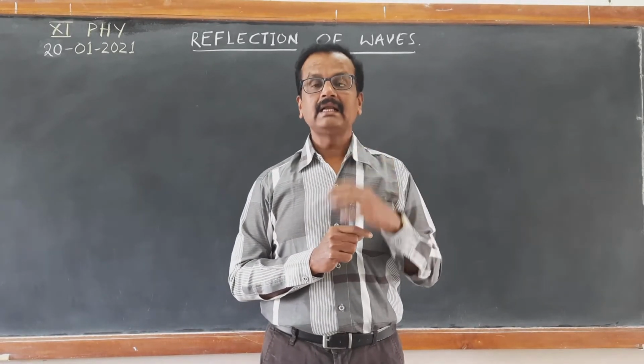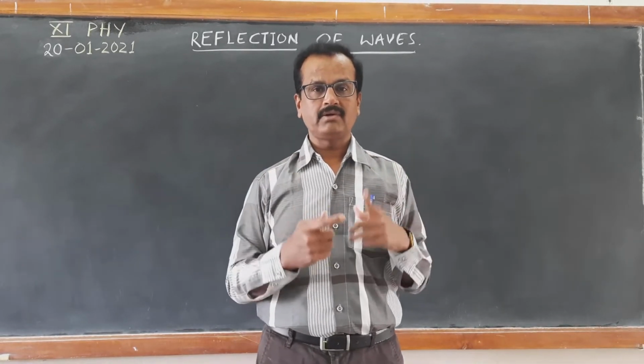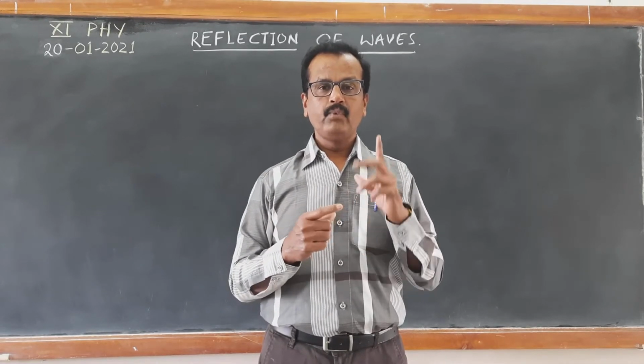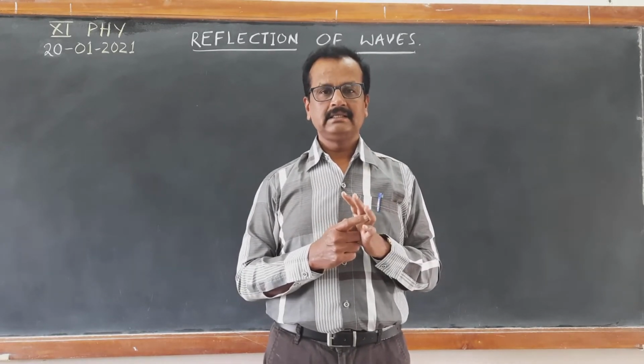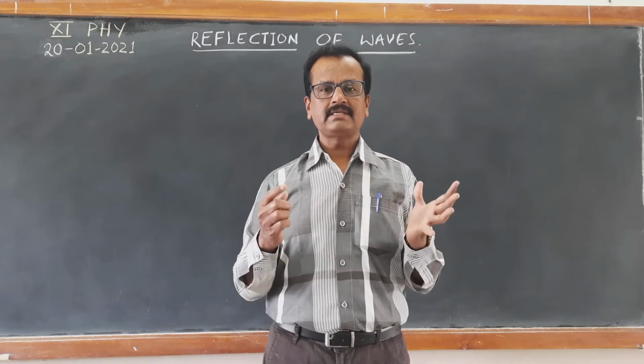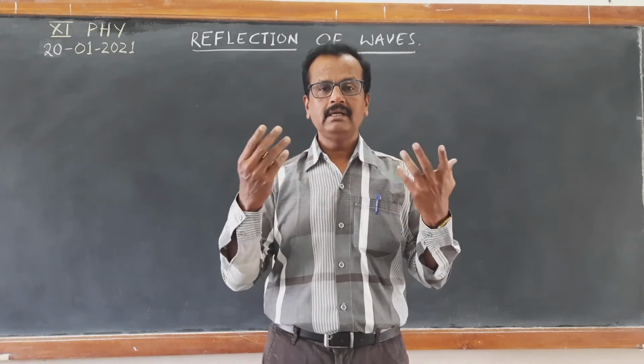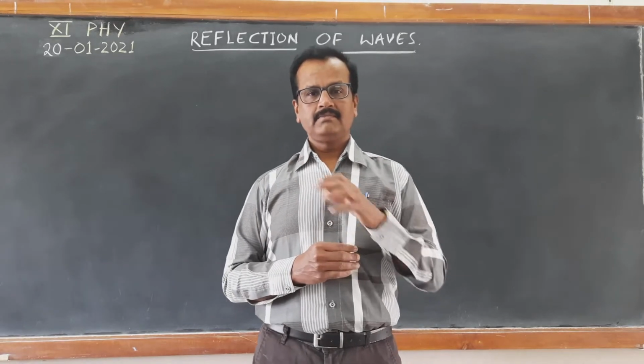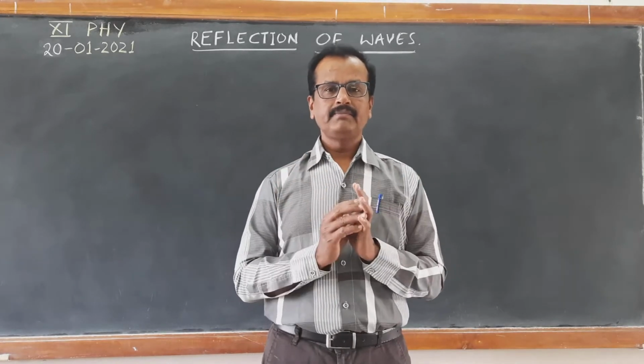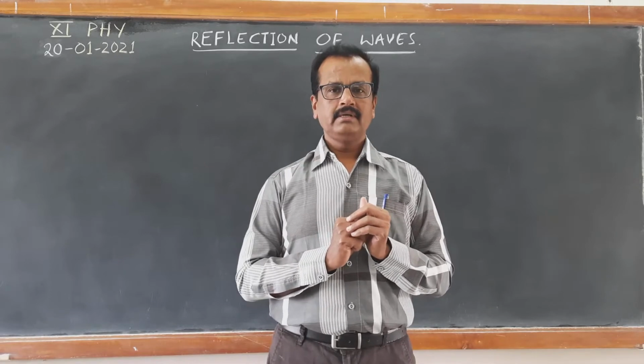In 12th class, we are going to learn the wave property of light. Light behaves as a wave, an electromagnetic wave. But in this class, we are learning basically mechanical waves.